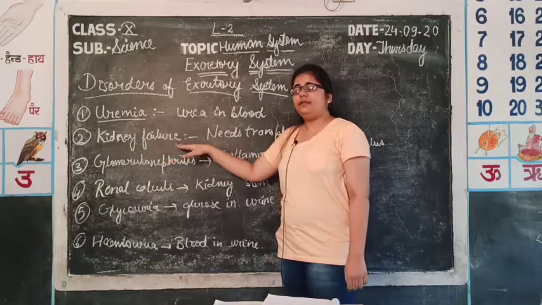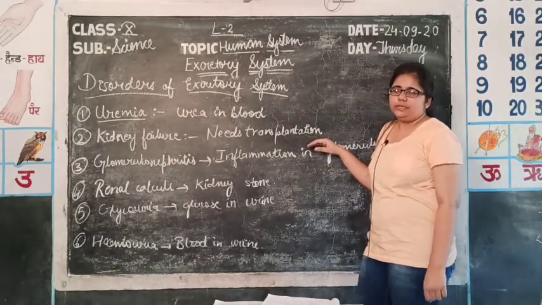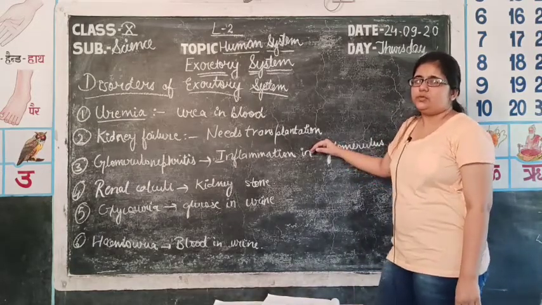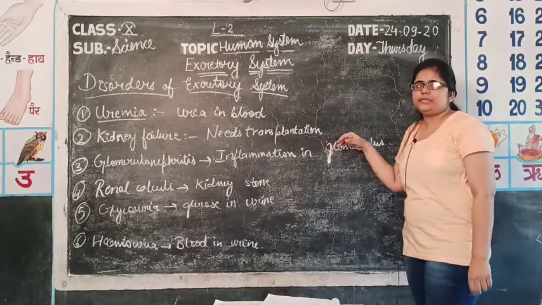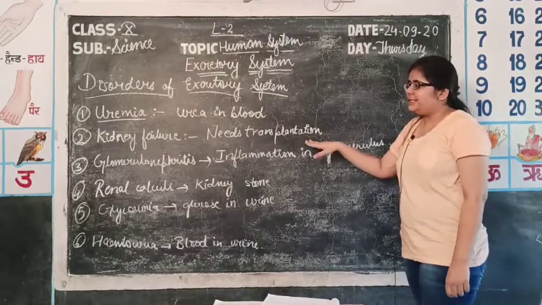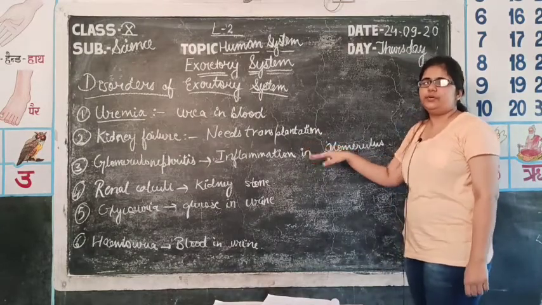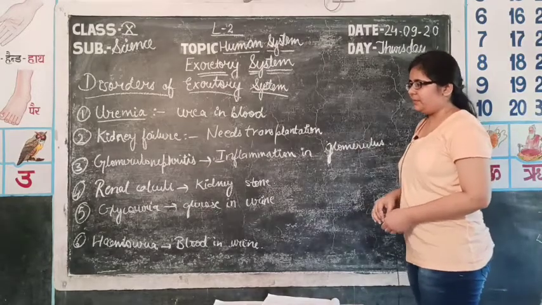Second one is kidney failure, in which the kidney totally fails. Then it stops functioning and excretory substances, that is waste products, increase in the body, which have to be excreted out. So, it needs a kidney transplantation, that is receiving a kidney from a suitable donor after blood group matching and tissue matching.